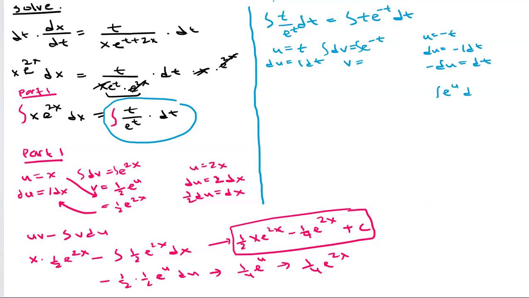When you integrate e to the u, it'll just be e to the u, and then we'll just replace that with negative e to the negative t, okay? So in this case, we'll have negative e to the negative t.